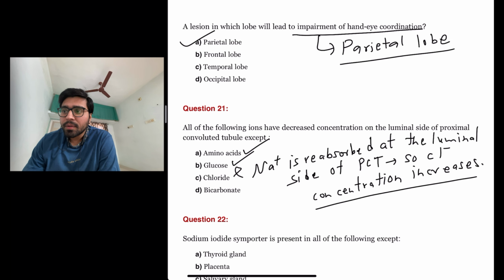So chloride is the answer. And bicarbonate, yes, its concentration also decreases because it goes into reabsorption. So chloride increases in the luminal side because of sodium reabsorption from sodium chloride.